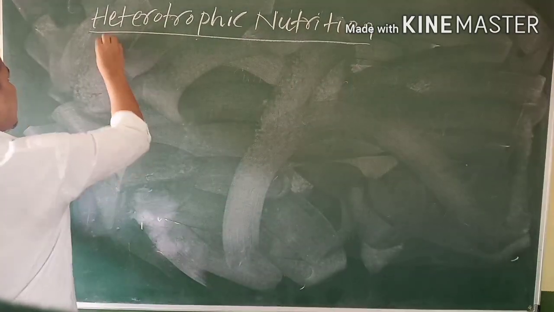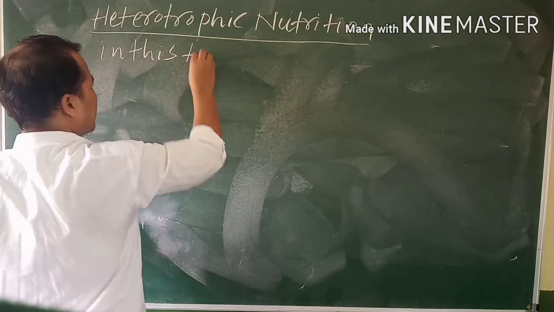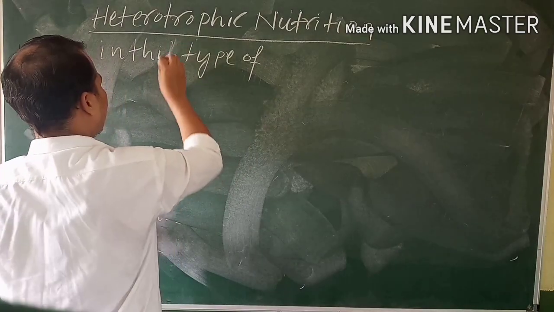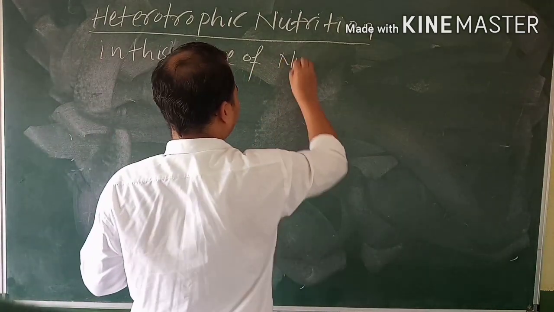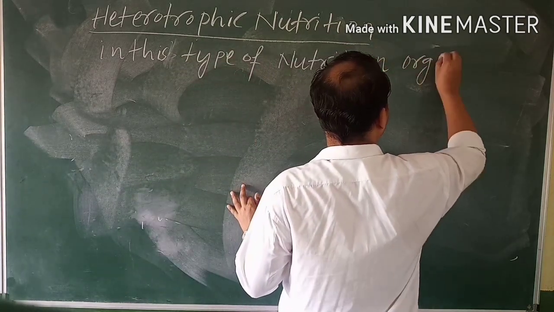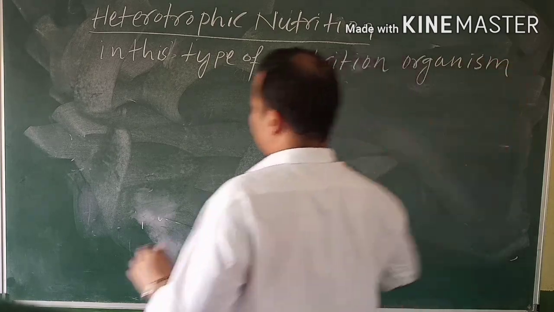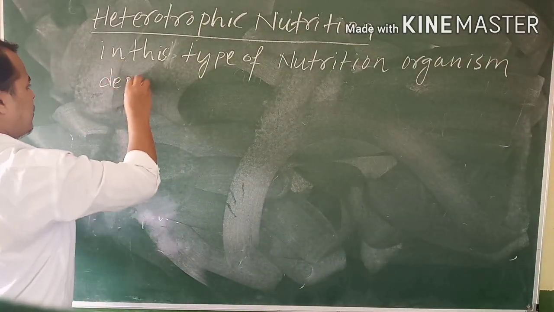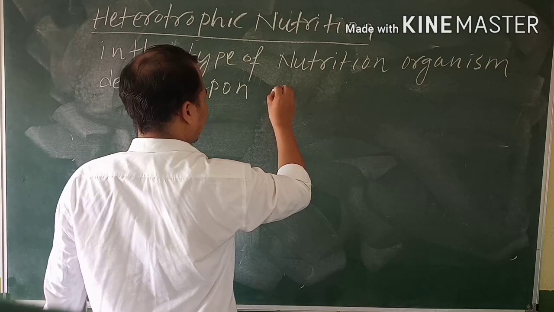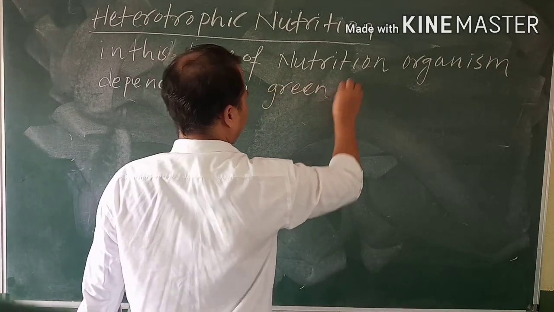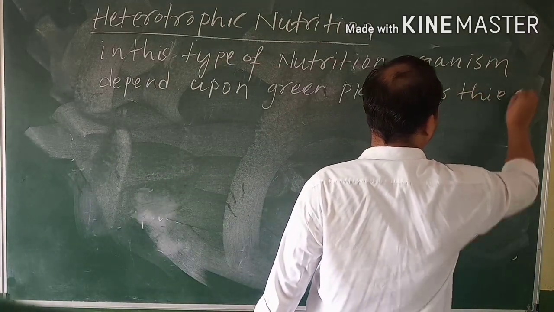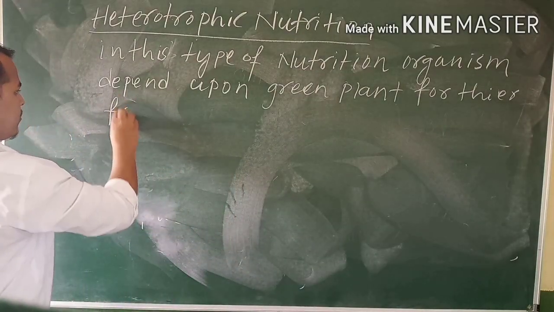In this type of nutrition, organisms depend upon green plants for their food.